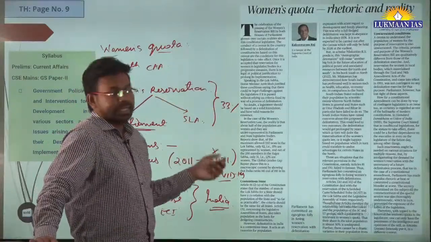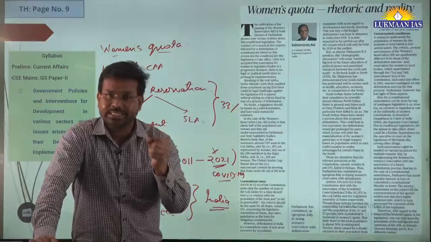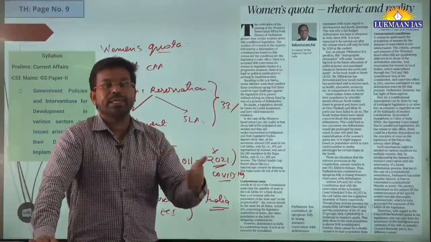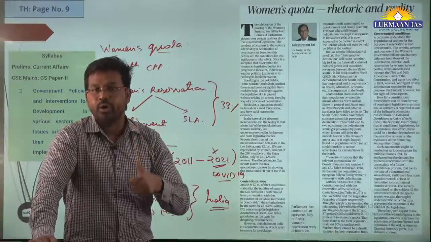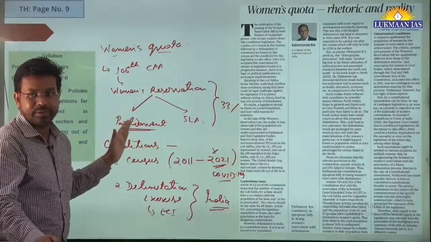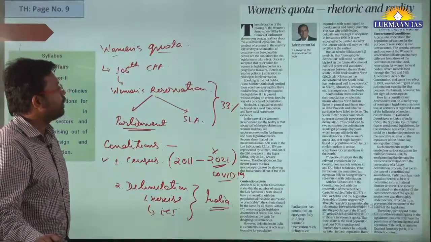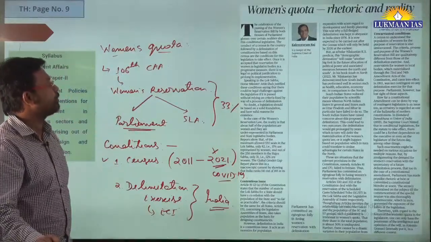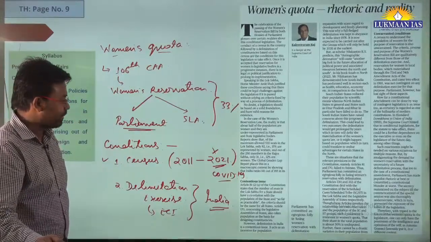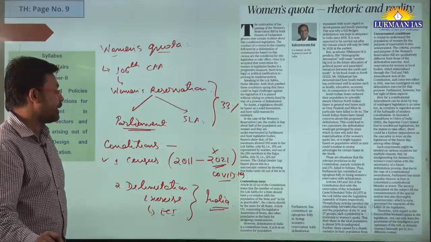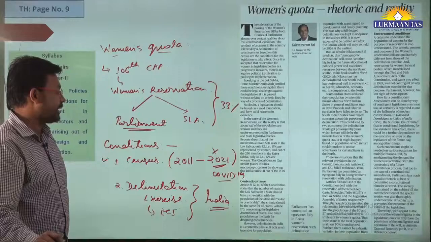If there is a consensus that women should be given reservation, why not implement it right away? This is one of the arguments put forward by the author in this article.